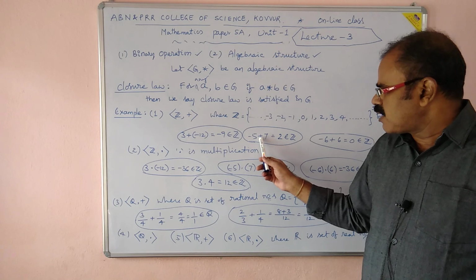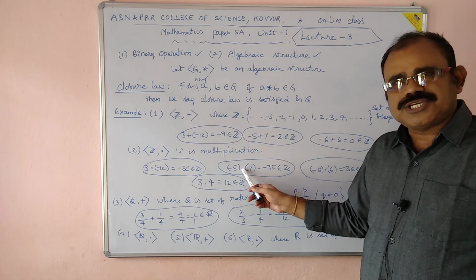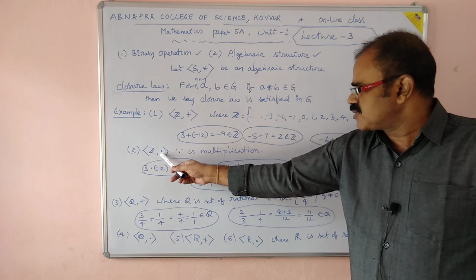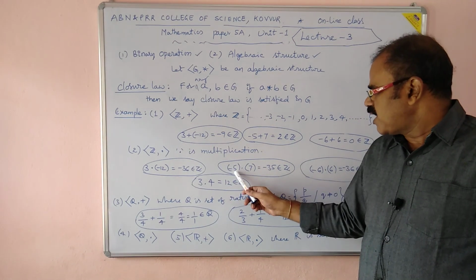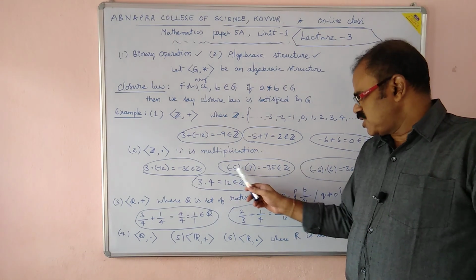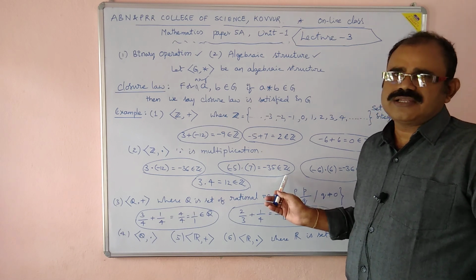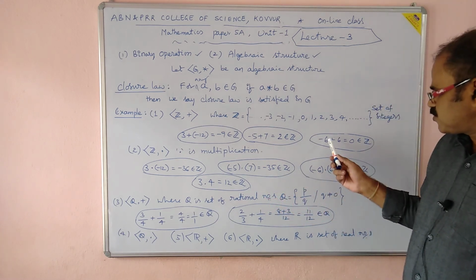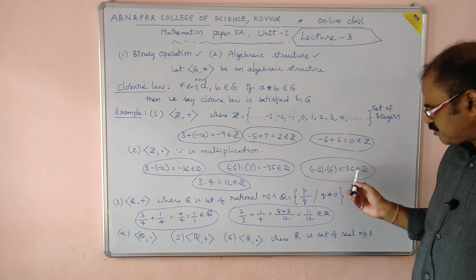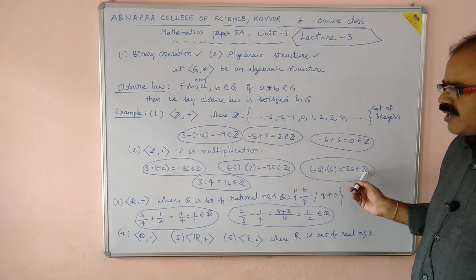Here we performed the addition, and here multiplication. The binary operation is multiplication. Why? Because this is (Z, ·). Minus 5 into 7, minus 35, it is again an integer. Let us choose these two, minus 6 into minus 6, 36, which is an integer again.